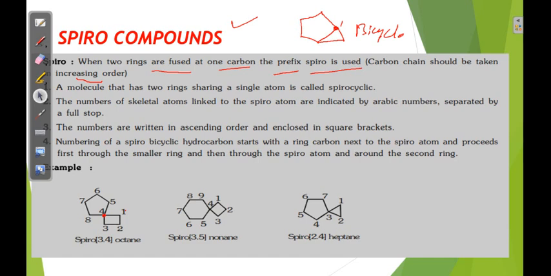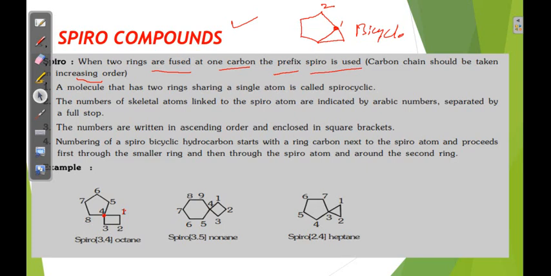There we started at the bridgehead carbon and moved towards the long chain, but here the smaller ring first. See, numbering started here in the small ring: 1, then 2, 3, 4, 5, 6, 7, 8.